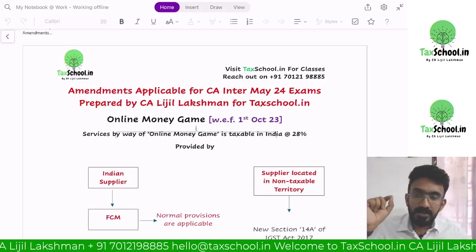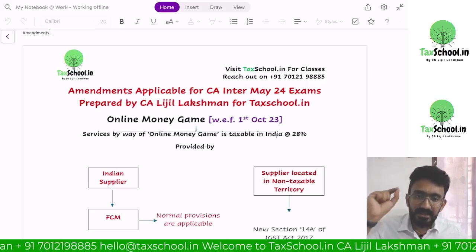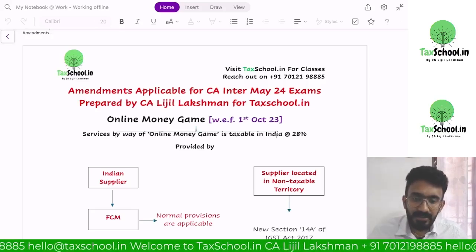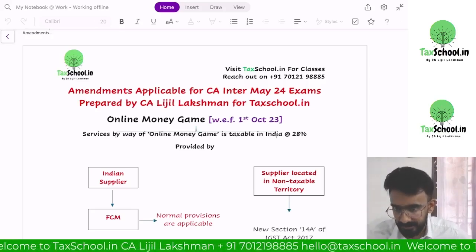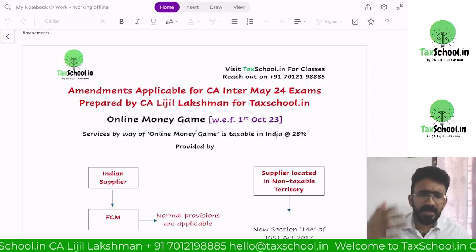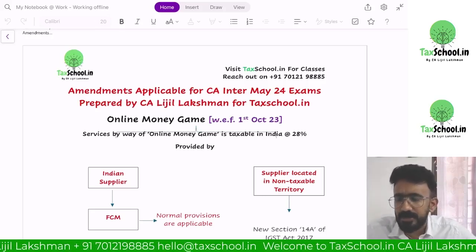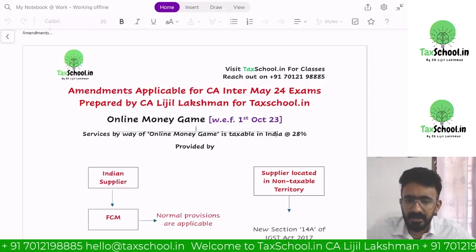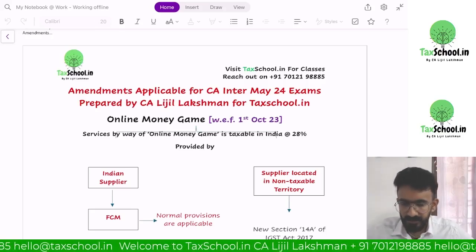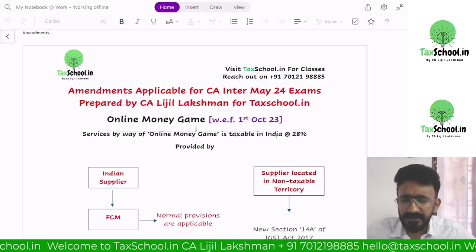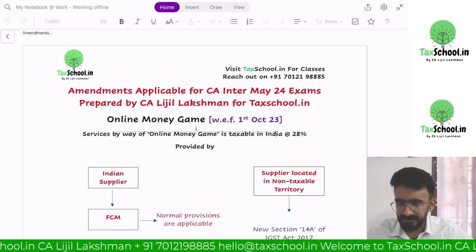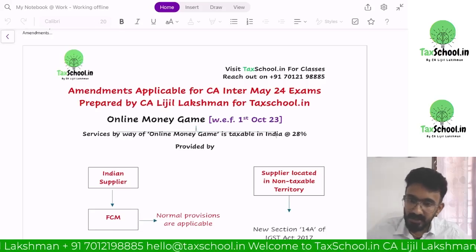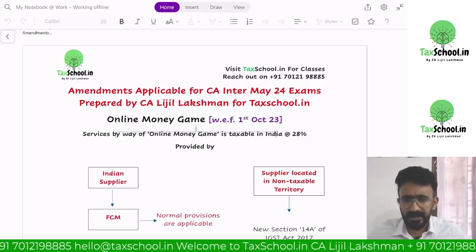Now, till the amendment that we had on 1st October 2023, the argument of all these people were there. Okay, you have so many people, like you have already put it on chat box, a lot of people who are providing online games, online money games. So all of them were giving an argument that, see, we are a software company. Dream 11 says what? They are a software company. I'll tell you how Dream 11 winning happens.